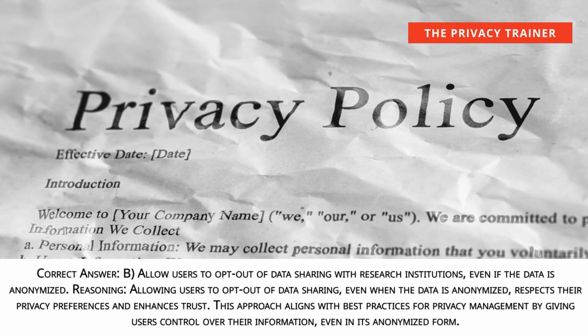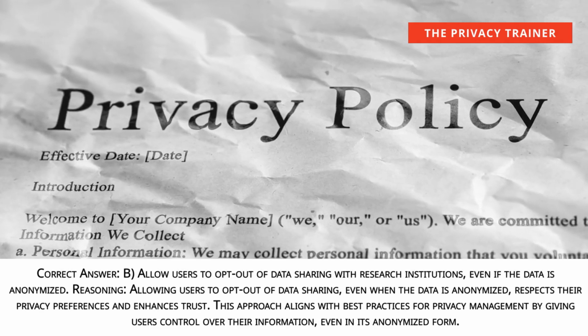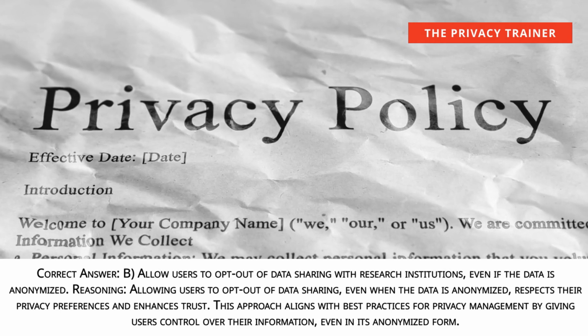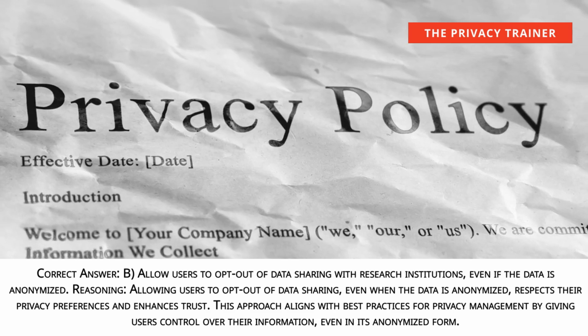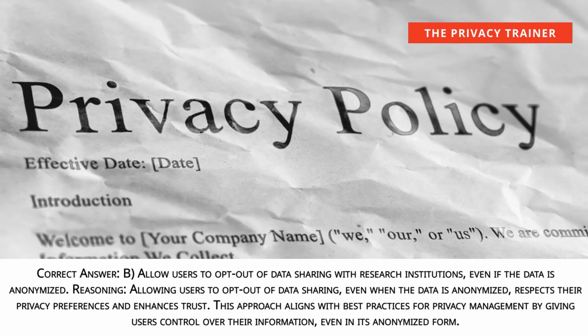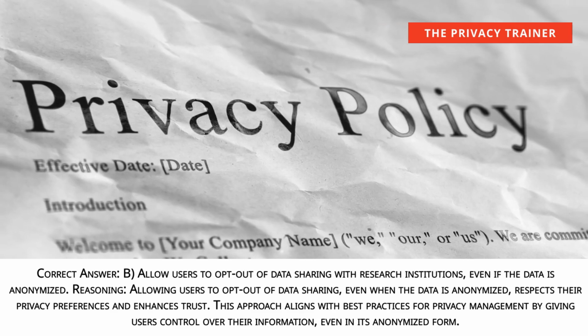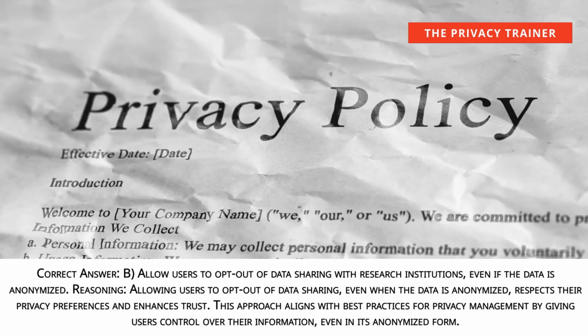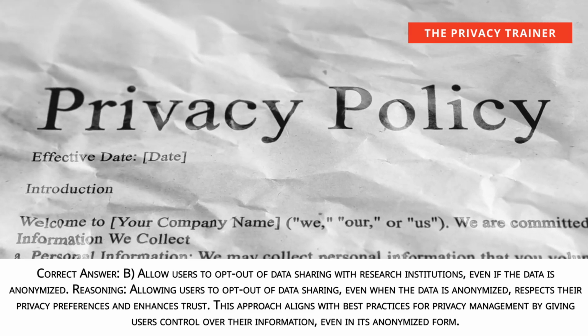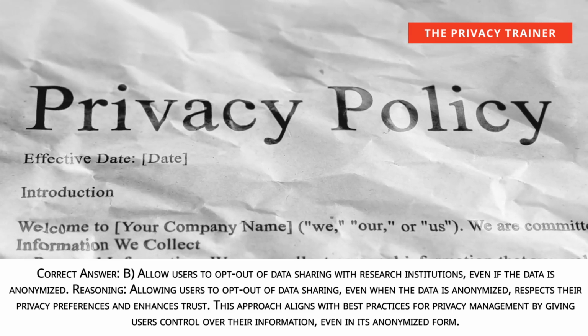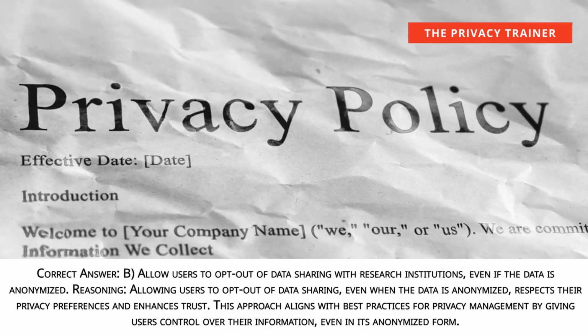Correct answer: B. Allow users to opt out of data sharing with research institutions, even if the data is anonymized. Reasoning: allowing users to opt out of data sharing, even when the data is anonymized, respects their privacy preferences and enhances trust. This approach aligns with best practices for privacy management by giving users control over their information, even in its anonymized form.